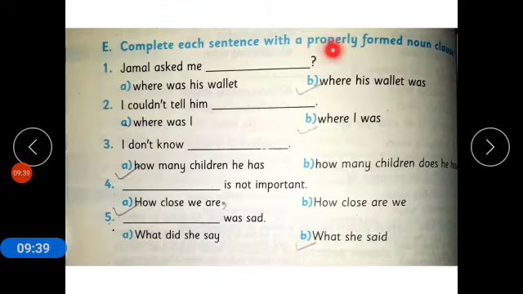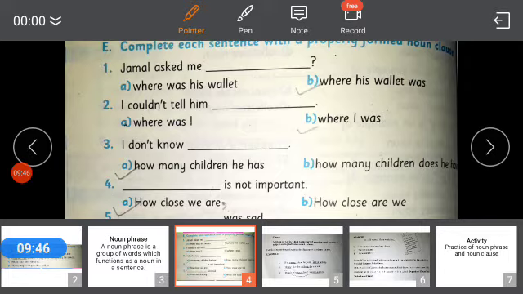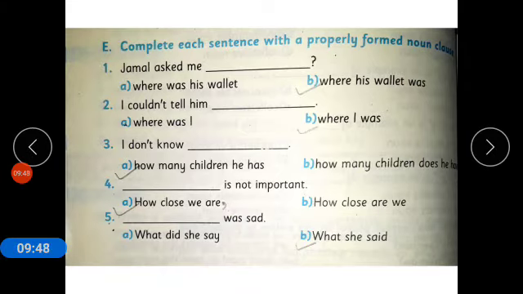Complete each sentence with a properly formed noun clause. Now you know about clauses. Now coming to statement number 1: Jamal asked me dash. There are 2 options. Where was his wallet? Where his wallet was. The question is in interrogative form, so the correct pattern of the sentence is where his wallet was.